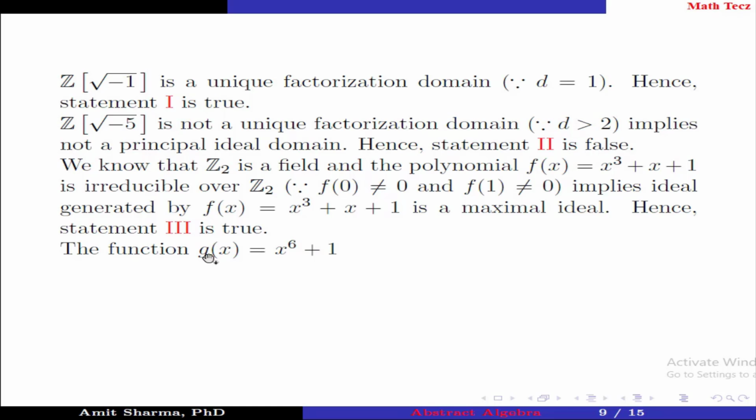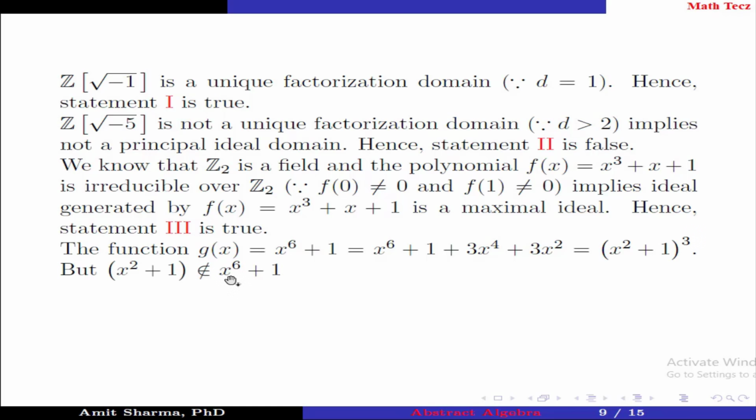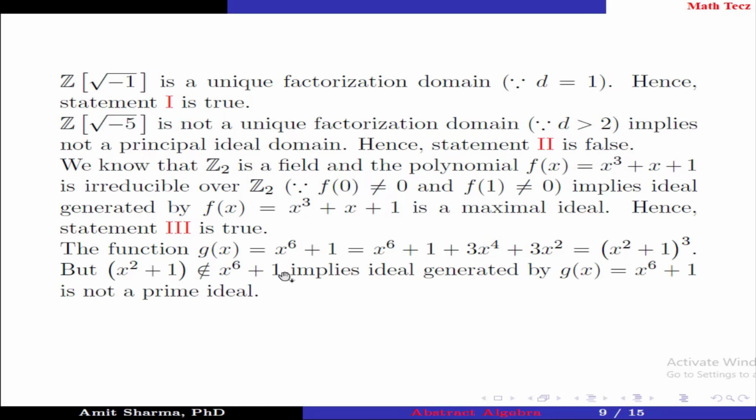The function g(x) is equal to x^6 plus 1, which can be written as x^6 plus 1 plus 3x^4 plus 3x^2. These two terms are 0 over Z3, which can be written as (x^2 plus 1)^3. But x^2 plus 1 does not belong to the ideal generated by x^6 plus 1, implies the ideal generated by g(x) equal to x^6 plus 1 is not a prime ideal. Hence, statement 4 is false.